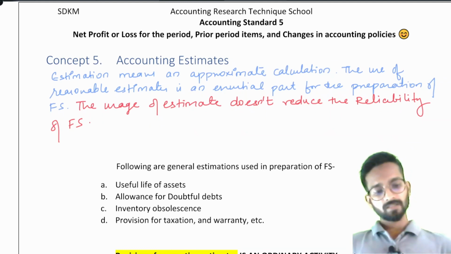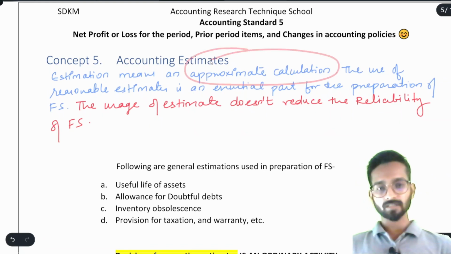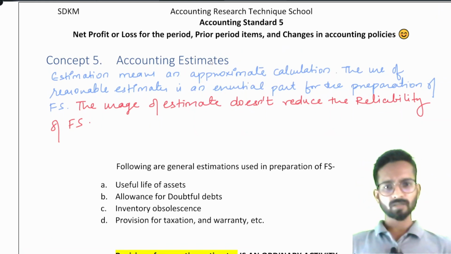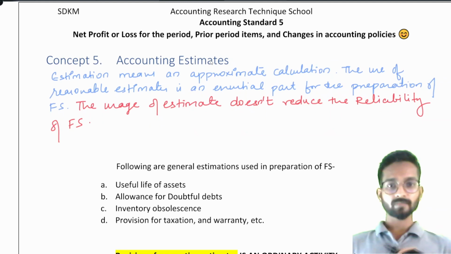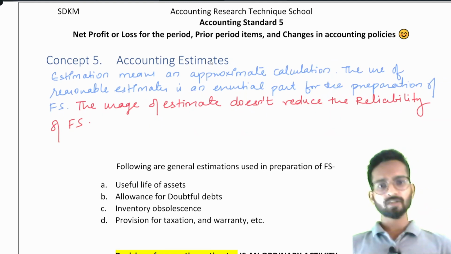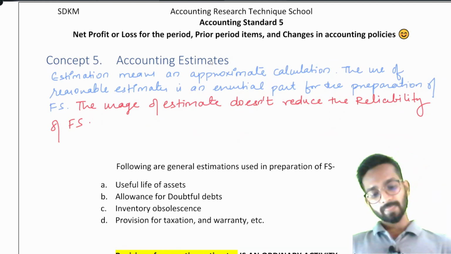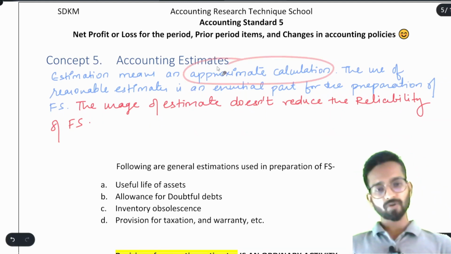Exactly. That is why it says that accounting estimate means an approximate calculation. If I am using a particular laptop every day for suppose 12 to 14 hours, I will say I can use it for 2 to 3 years only. But suppose there is some person who is using any particular laptop 1 or 2 hours only, so he can use that laptop for 10 years. It depends on factory to factory, company to company, how many years their assets could be used. So estimation means an approximate calculation for each company.